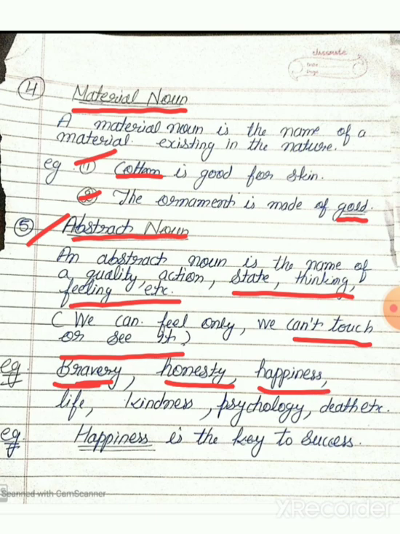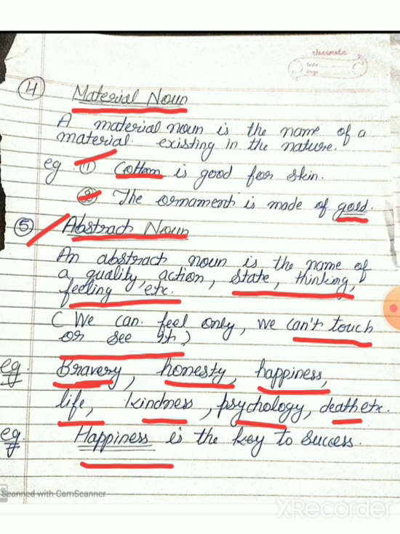Happiness. Can you touch it? No. Can you see it? No. You can feel only. Like this, life, kindness, psychology, death, etc. are examples of abstract nouns. Happiness is the key to success. Happiness is the state of our mind. We can't touch, we can't see, we can feel only.